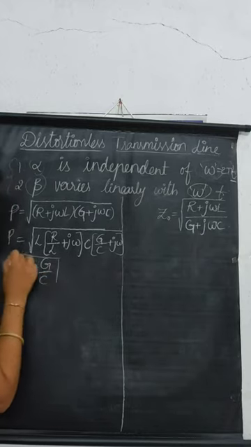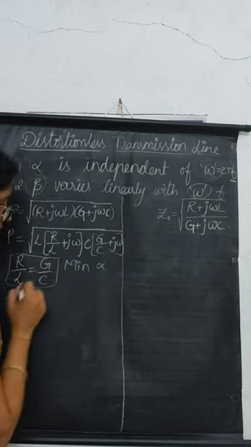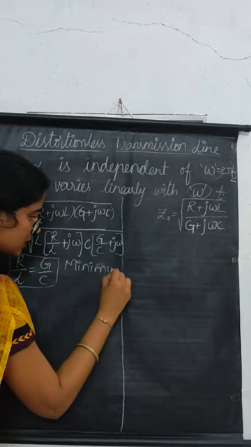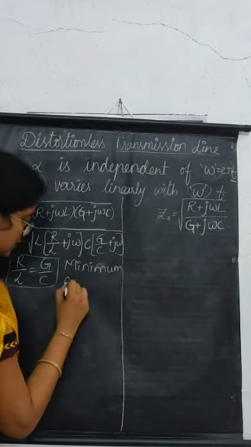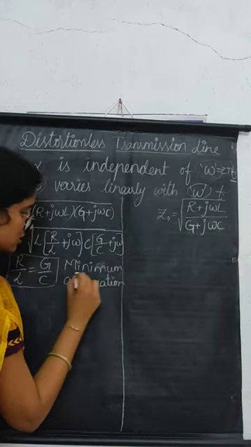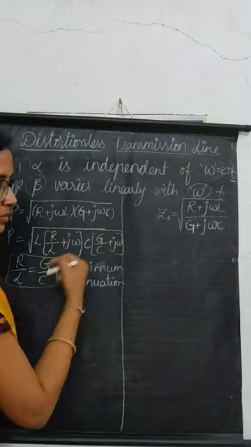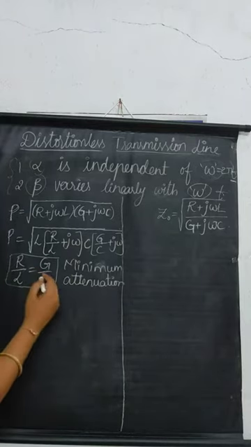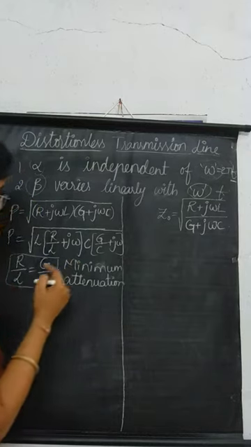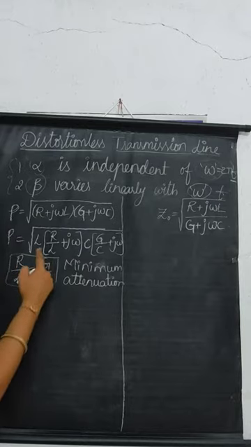This is the condition for minimum attenuation, that is, the minimum value of alpha. So what is the minimum attenuation condition? R by L is equals to G by C is the minimum attenuation condition, and I am using this condition for deriving the condition for distortionless transmission line. So I am substituting R by L in place of G by C.